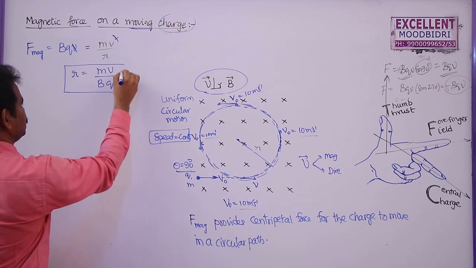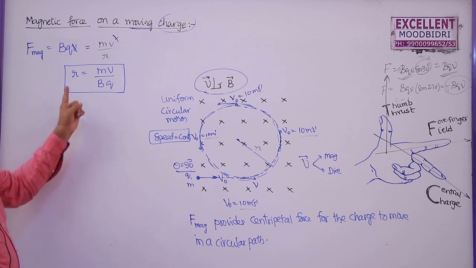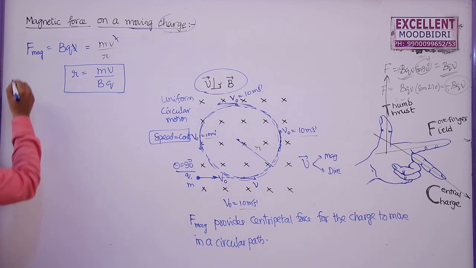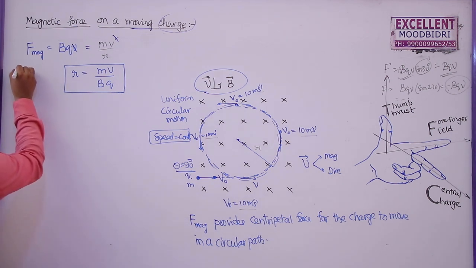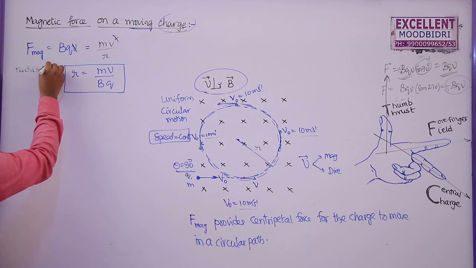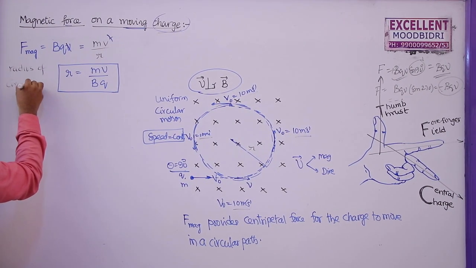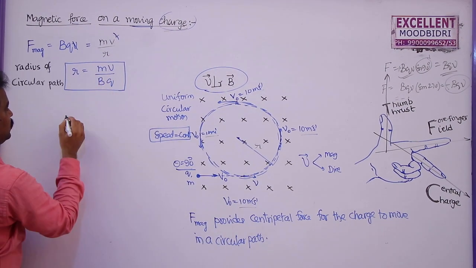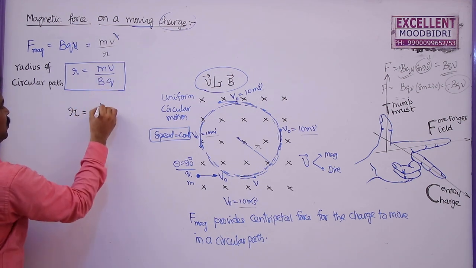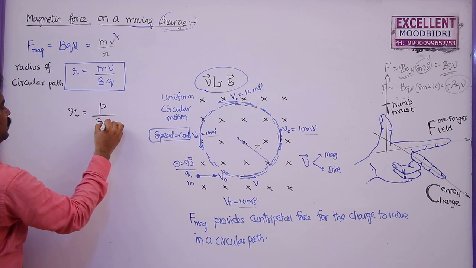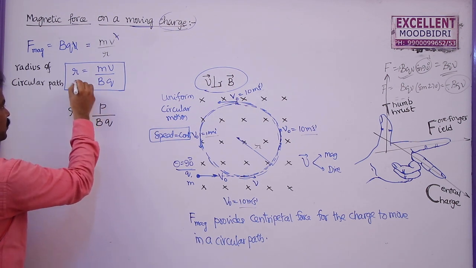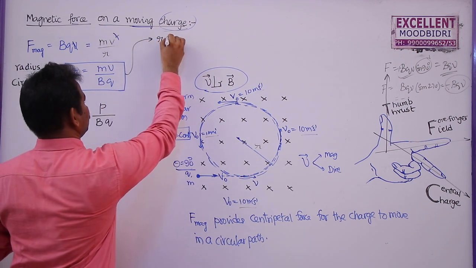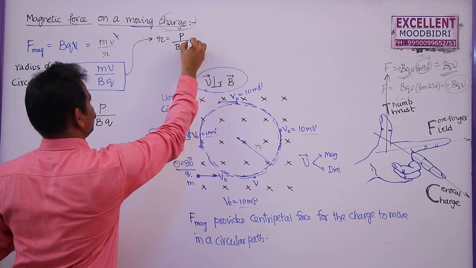So this is the radius of the circular path which the charged particle describes when it enters into a magnetic field perpendicular to it. Since mass times velocity is momentum, you can write the same expression as momentum of the charged particle by B into Q. This is one more expression for r. R is equal to P by BQ is one more expression.